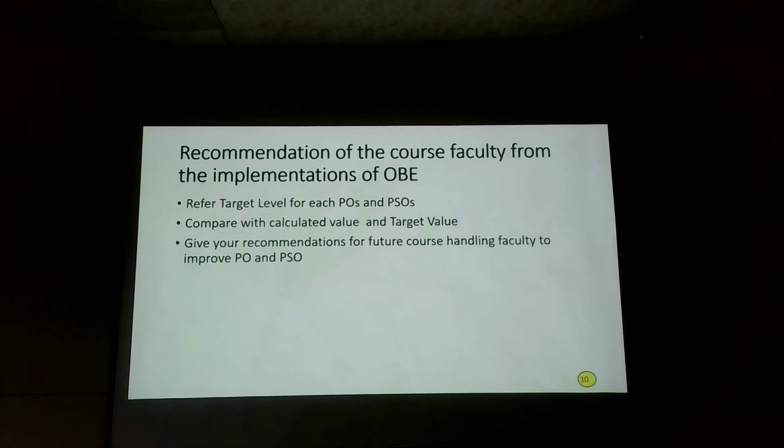Now, a very important point is, after calculating PO and PSO, we should give the recommendation for the next course faculty whether to improve or not improve. What are the best practices you followed? What is the recommendation? Please don't put nil in the feedback form, in the last four questions. Most of the time while I am consolidating for a CNC meeting, they are putting nil. Please don't put nil. You give a recommendation based upon the analysis.